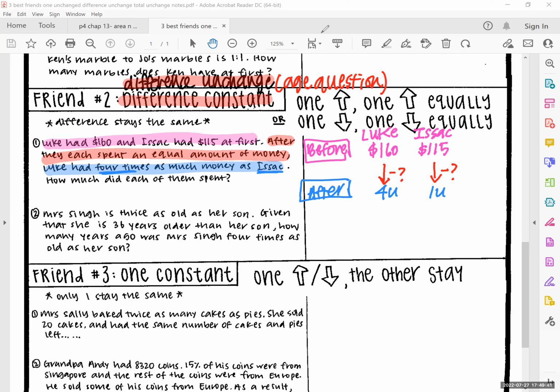So what does that mean? If I identify it as a difference unchanged question, I have to write in my notes that this is difference unchanged. So what would that mean? That means you find the difference between you and him. So I need to have a column called difference. So the difference between Luke and Isaac will be how much? 164 minus 115. And how much would that be?